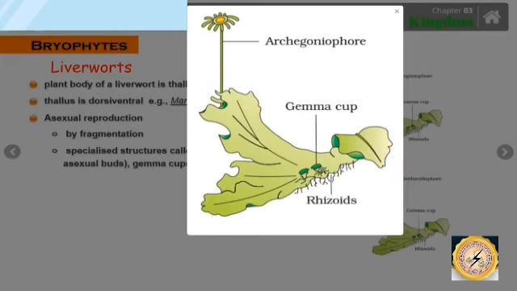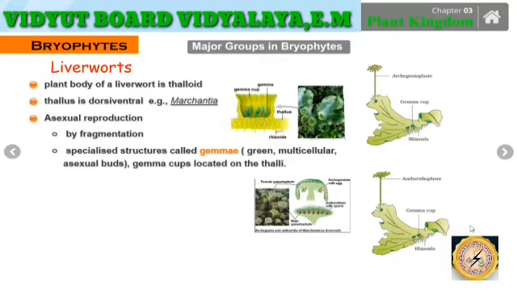Here we can observe very well the gemma and the gemma cups, how the structure of the gemma cups basically looks, and how it has a huge role to play in the formation of the new individual. That is, it helps in asexual reproduction in the liverworts. Furthermore, as we have discussed, there is fragmentation and reproduction with the help of the gemmae.